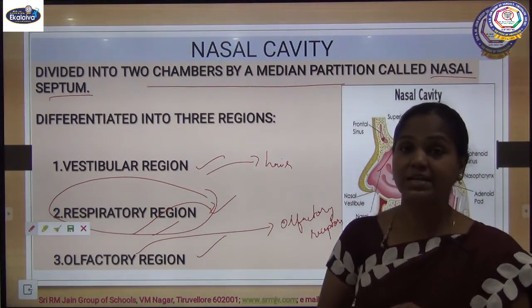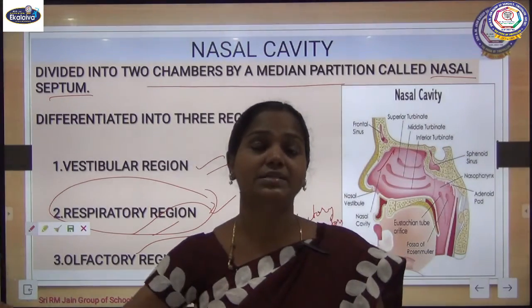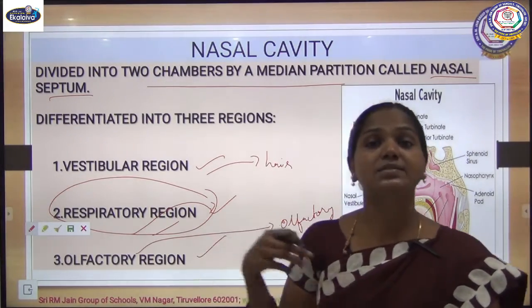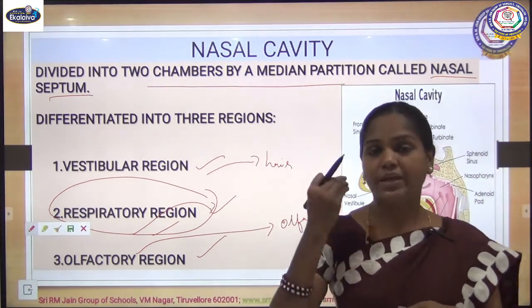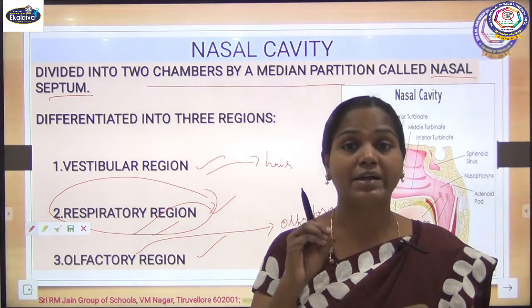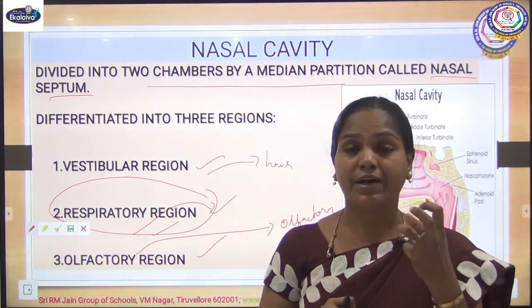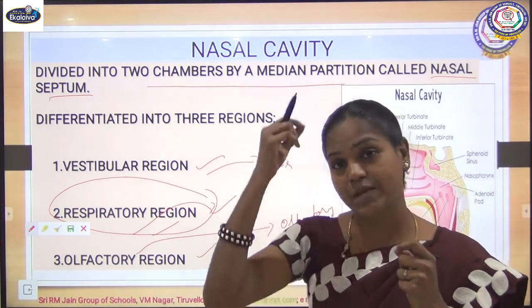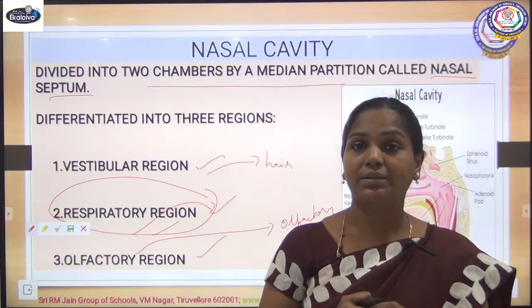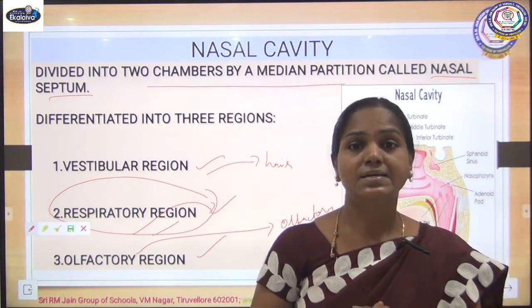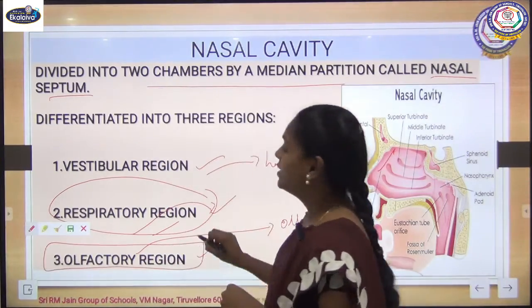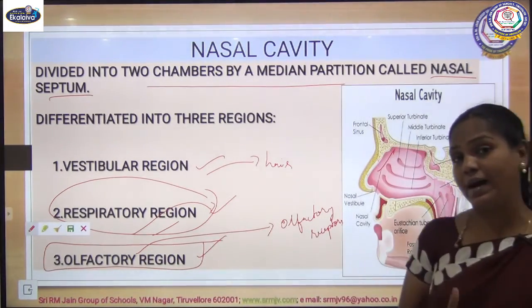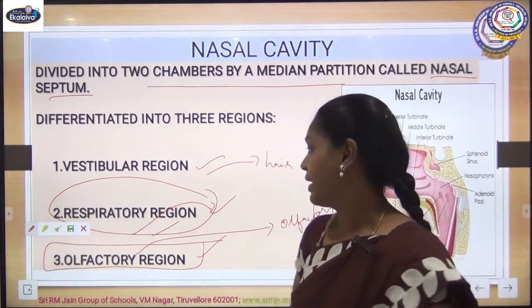Receptors in our sense organs receive stimuli, that is, changes in the environment. Here the stimulus is smell, different kinds of smell. When you inhale air, if the olfactory receptors find any smell, they take it to our brain so that the brain interprets that particular smell. That is the importance of the olfactory region. So this is about the parts of our nasal cavity.